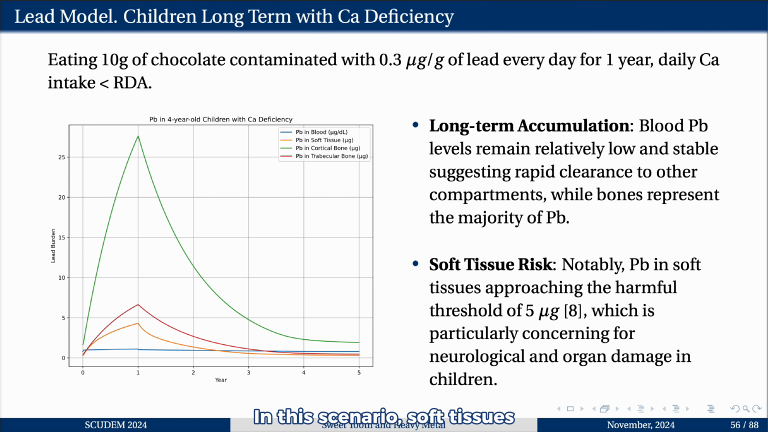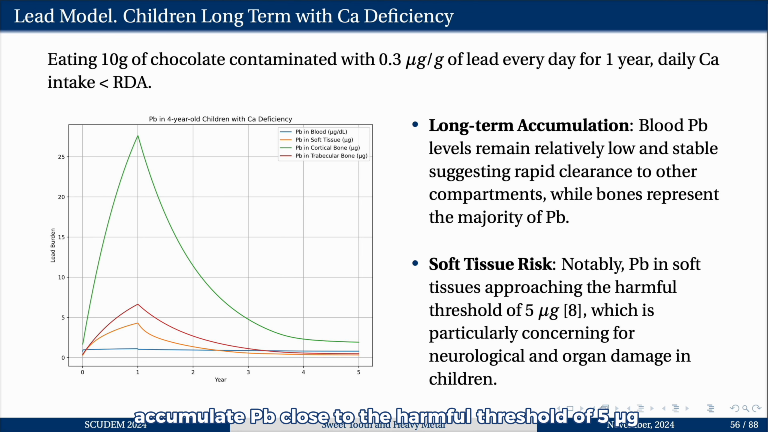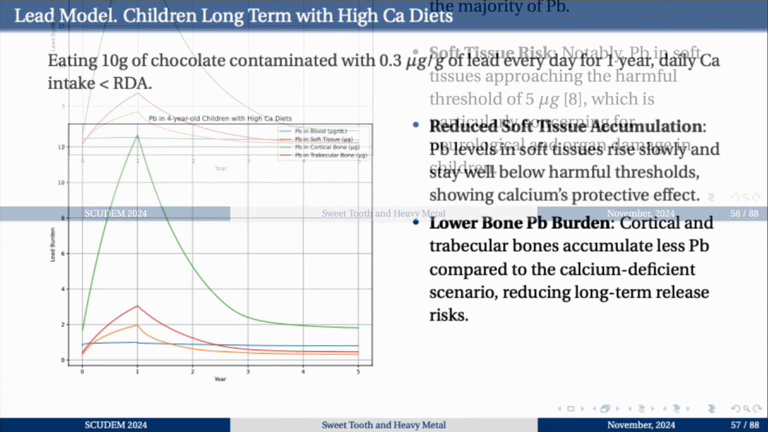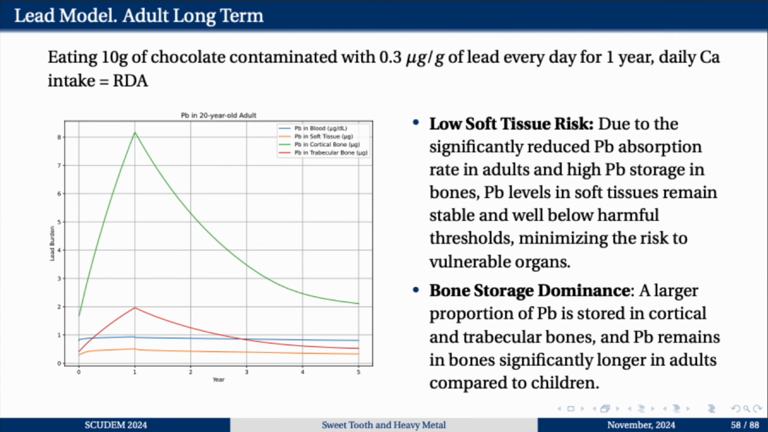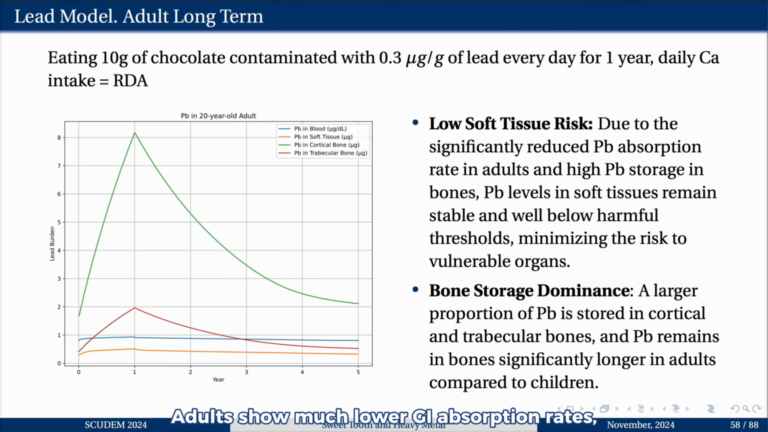In this scenario, soft tissues accumulate lead close to the harmful threshold of 5 micrograms due to increased absorption and calcium deficiency. With high calcium diets, soft tissue lead levels rise slowly and stay well below harmful thresholds, highlighting calcium's protective effect. Adults show much lower GI absorption rates, resulting in stable and safe soft tissue lead levels.